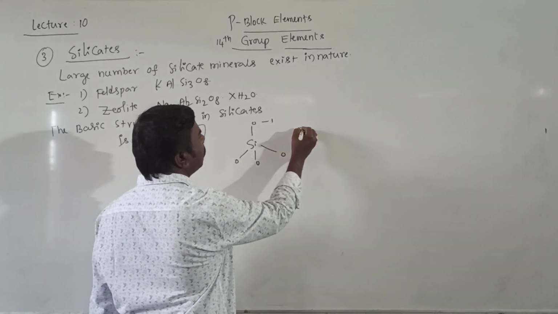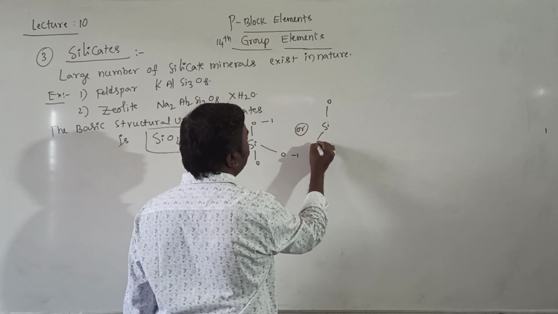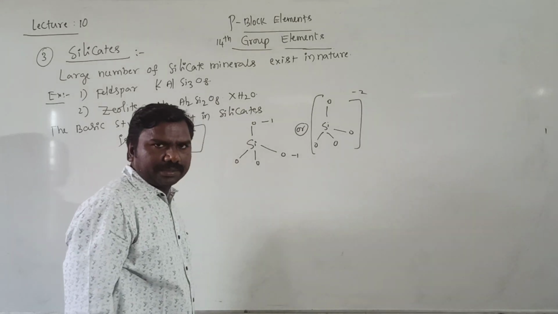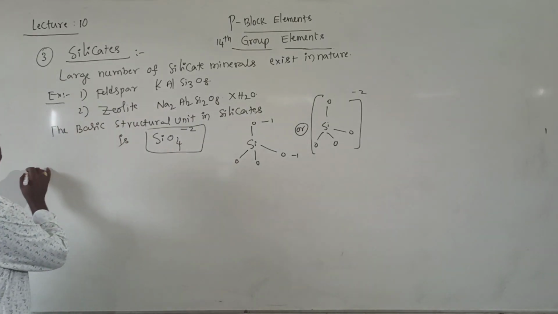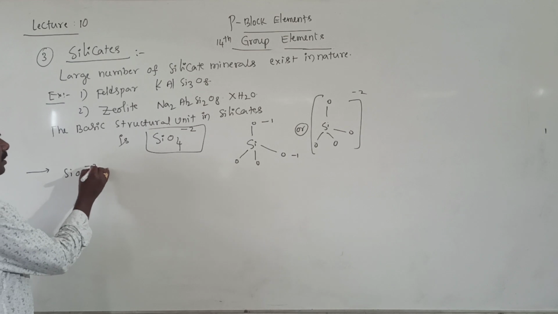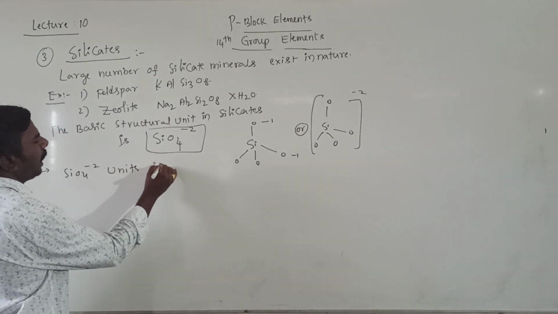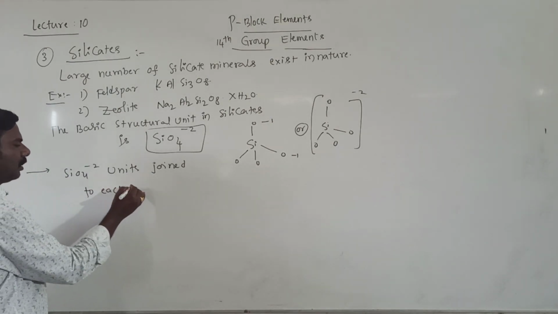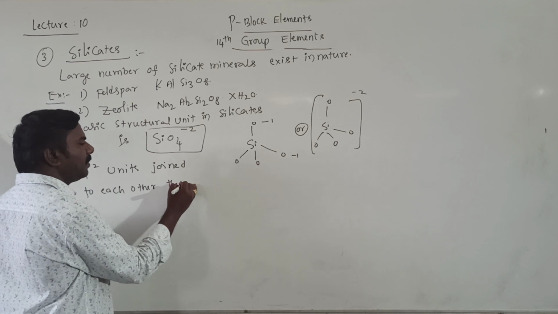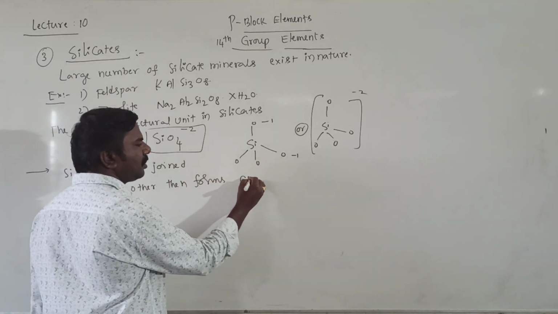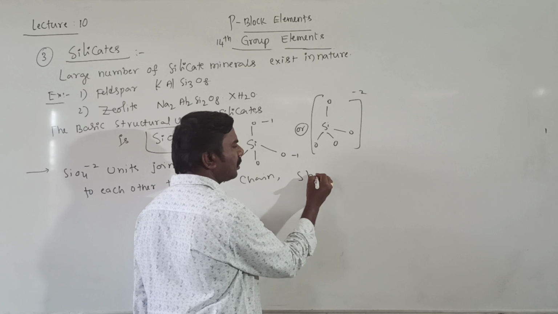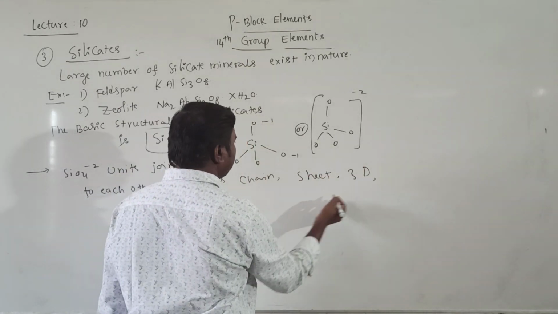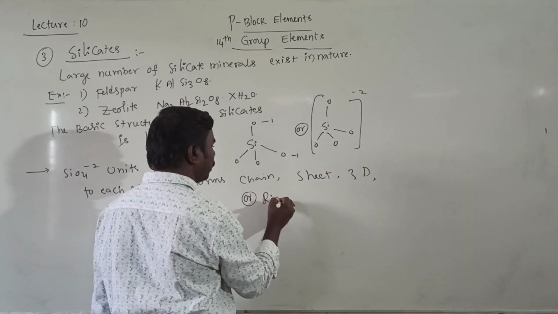So you can write it as SiO4, with negative charges on the oxygens. Right? Now, SiO4 units join to each other, then form chain structure, sheet structure, 3D structure, or ring structure.